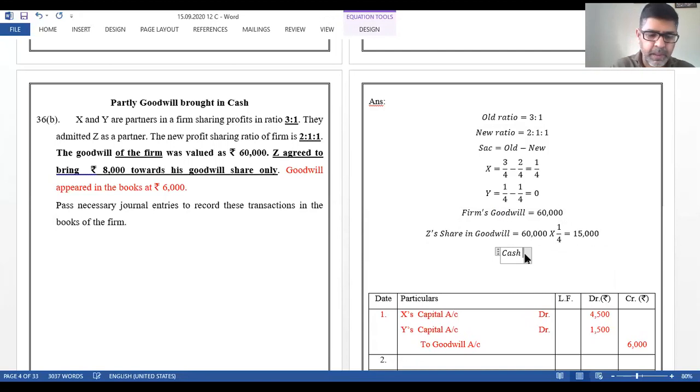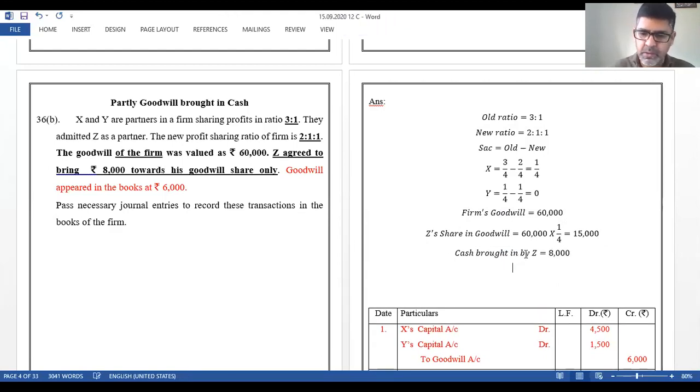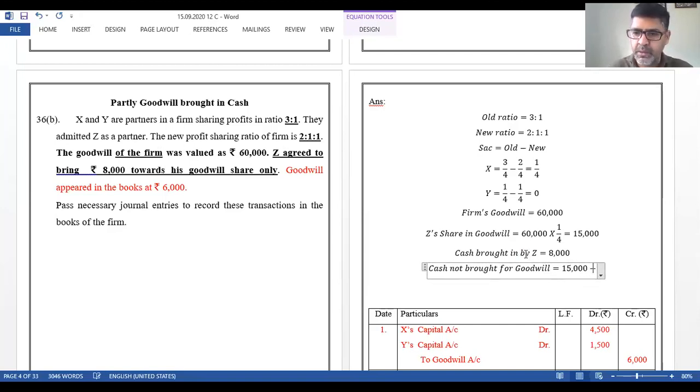Out of that, cash brought in by Z is 8,000, right? So cash not brought for goodwill will be equal to 15,000 minus 8,000, which is 7,000.